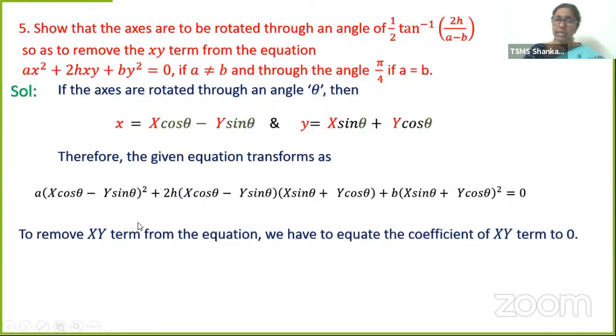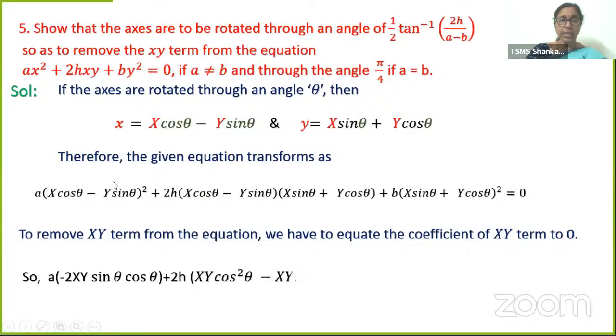Let us write only the terms containing xy. That means, in order to remove the coefficient, first I will write down all the terms that contain xy. A into minus 2xy sin theta cos theta, that is minus 2ab from here, then 2h into xy cos square theta minus xy sin square theta, plus b into 2xy sin theta cos theta. I have to equate the entire term to 0.